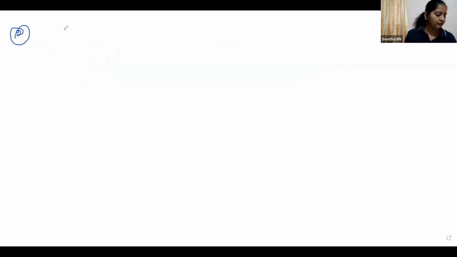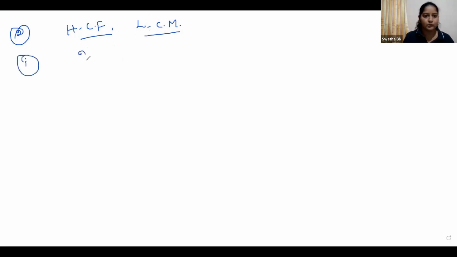And next, you have to find out HCF and LCM. In this chapter, you are going to learn about HCF and LCM and the relation between HCF and LCM, which I taught in the bridge course. And one more concept, you have to prove that numbers are irrational. You have only two concepts in this chapter. Let us see how to find the HCF and LCM of given numbers. Okay, I'll give an example.